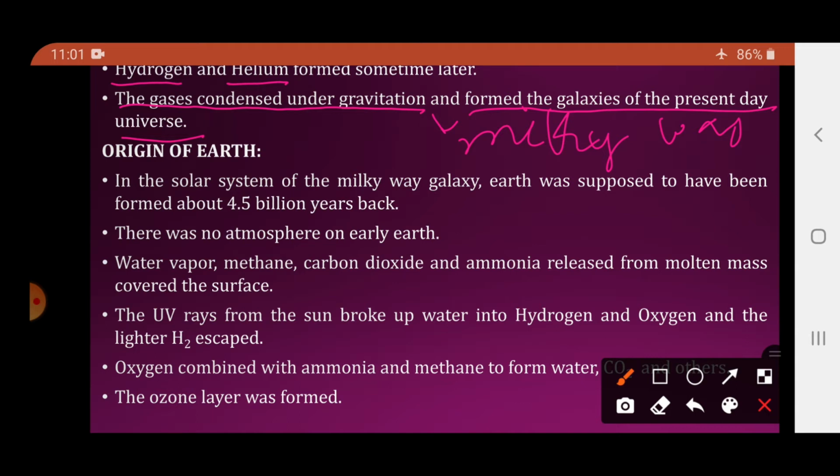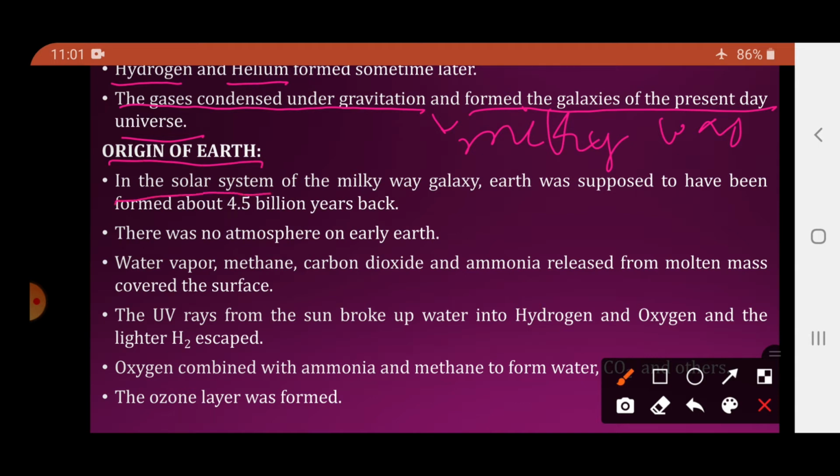So this is how the universe originated by the Big Bang. Big Bang is a large thermonuclear explosion of a dense entity. Due to the Big Bang theory, galaxies were formed. Now we will see how Earth was formed, or how Earth became part of these galaxies. So we will study the origin of Earth.